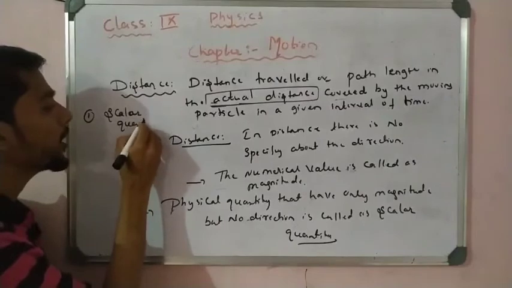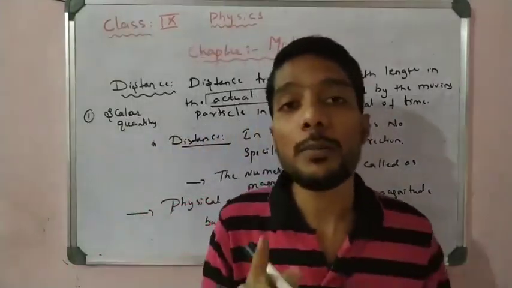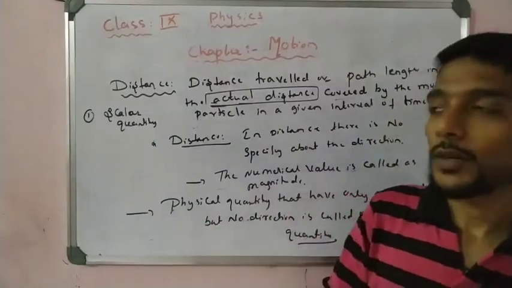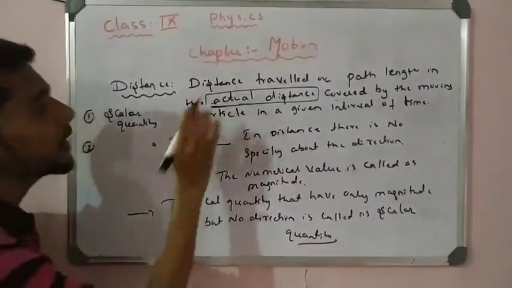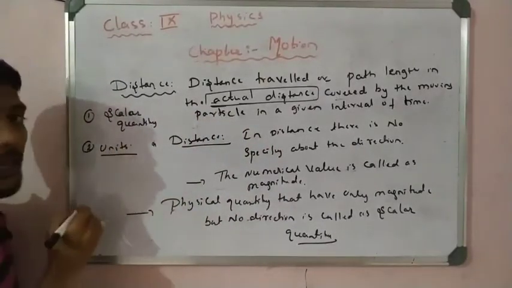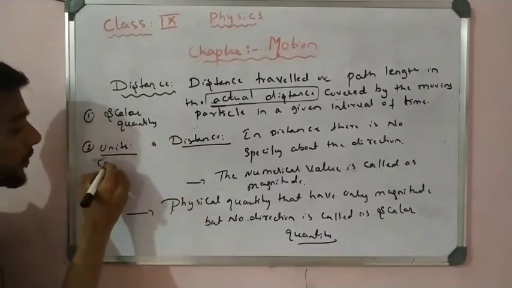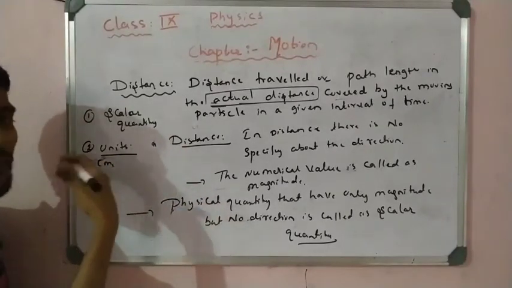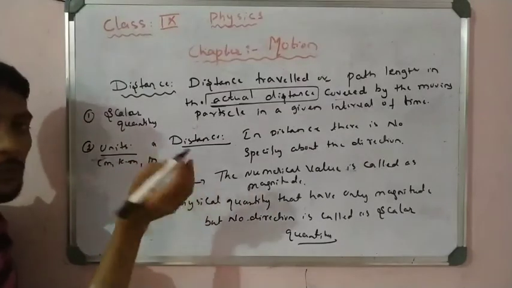That is very important. You have to remember that distance is a scalar quantity, meaning it has only magnitude but no direction. Next, the second point you have to remember is about the units of measurement. Distance is measured in kilometer, meter, centimeter, millimeter, and so on.